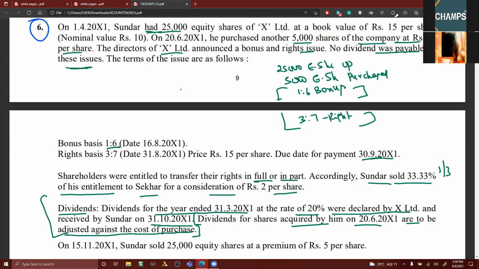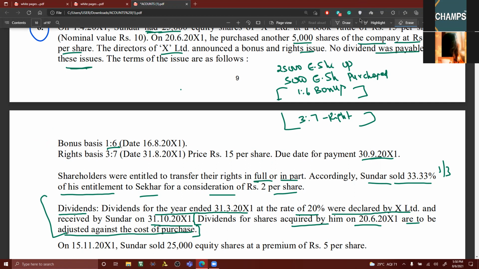So coming back to this now, my dear friends, dividends for the year ending on 20th June 2011 are to be adjusted against the cost of purchase. At the time of buying it, whether it includes a guess amount or something, it's irrelevant. Some people say cum dividend means you have to pay an amount on some guess. These are all calculations, and it's irrelevant for this particular chapter.